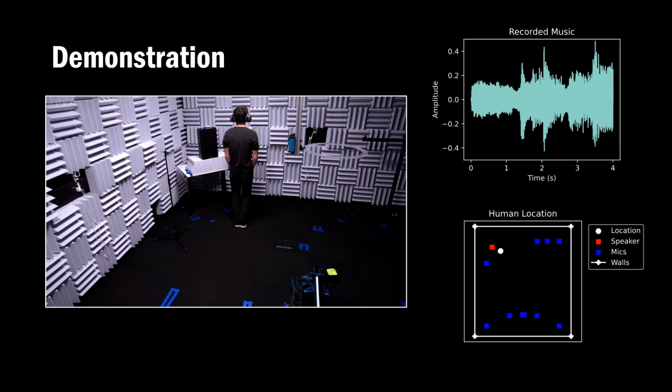If the source music signal is given to the model, we show that our best baseline can use a single microphone to predict the presence of a human in a room with 98% accuracy. However, if the source music signal is unknown to the model, none of our baselines performs significantly better than chance.